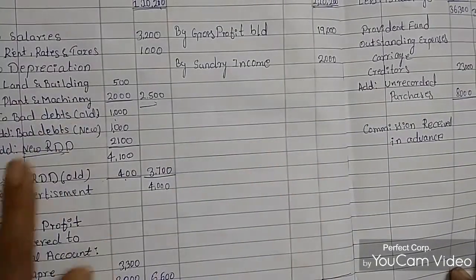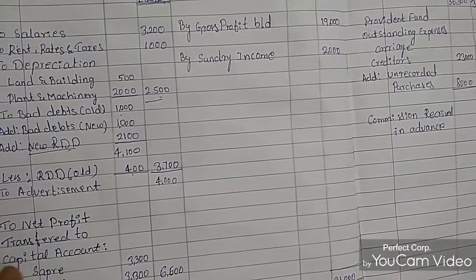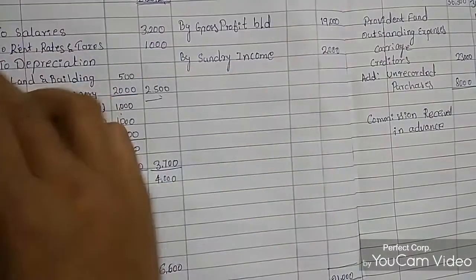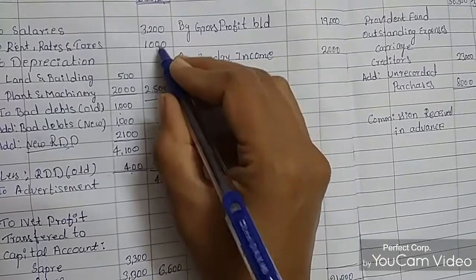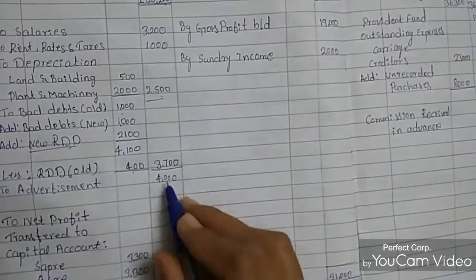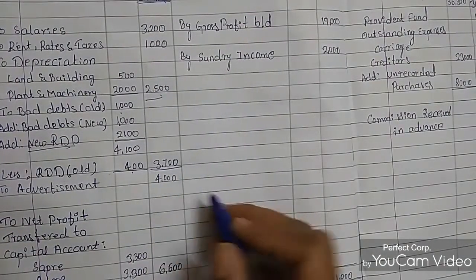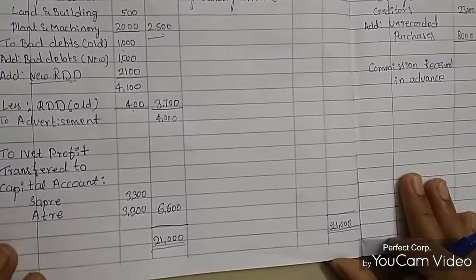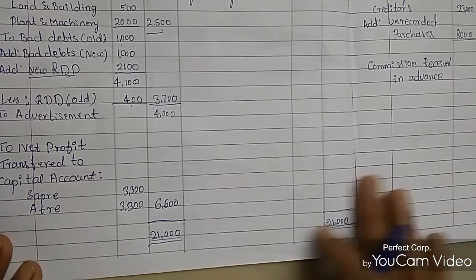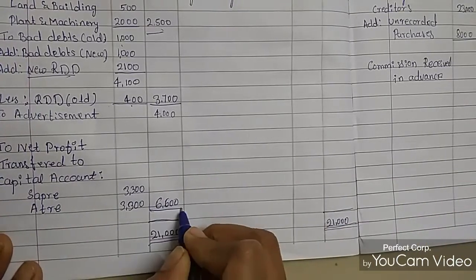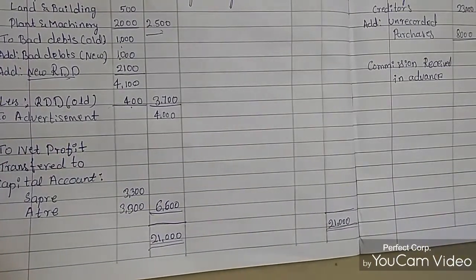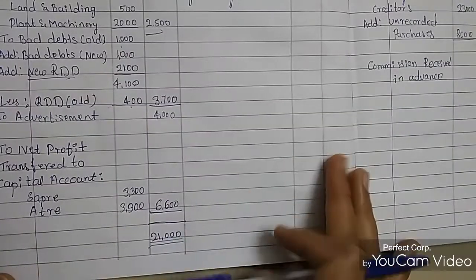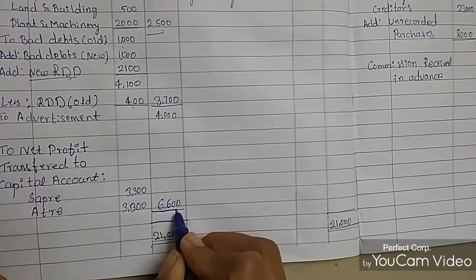And now we'll see the debit side of the P&L account. What is the total amount? So 21,000. We need to deduct all these amounts: that is 3,200 rupees, 1,000 rupees, 2,500 rupees, 3,700 rupees and 4,000 rupees. After deducting these amounts from 21,000 rupees, we got 6,600 as the net profit. The credit balance is more, so it becomes a net profit. So net profit amount is 6,600 rupees.